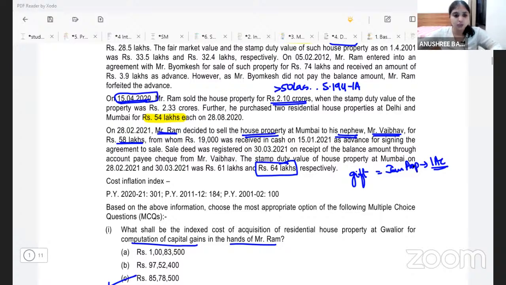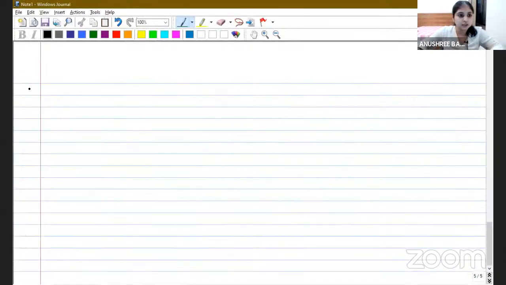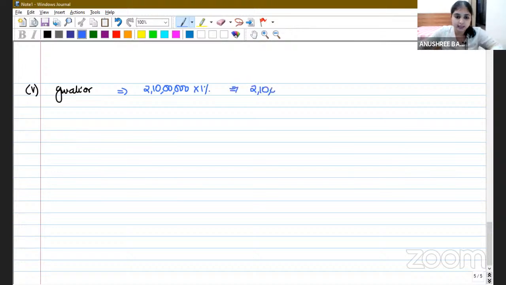So the answer to subdivision 5, for the Gwalior house: 2.10 crores into 1%. So what will be your TDS? 2,10,000? Yes, entire 2,10,000 will be deducted.